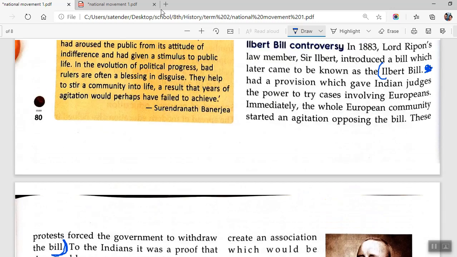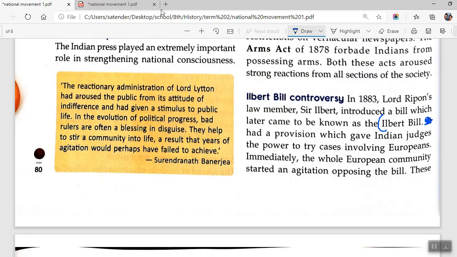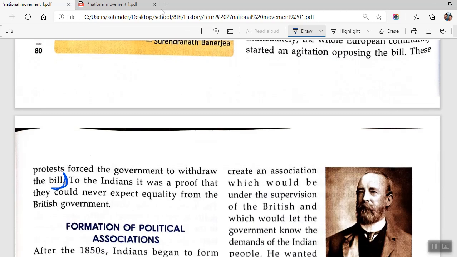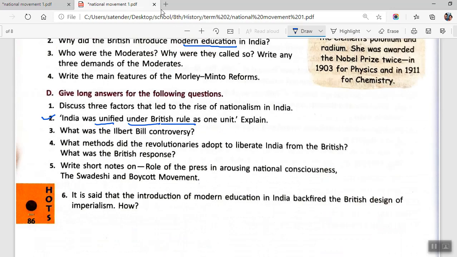So you just have to write this, this is your answer D3. The Ilbert Bill had a provision which gave the Indian judges the power to try cases involving Europeans. Immediately, the whole European community, then you will be writing till this part. This is the second line on the next page, that is Bill. Okay, we are done with D3.